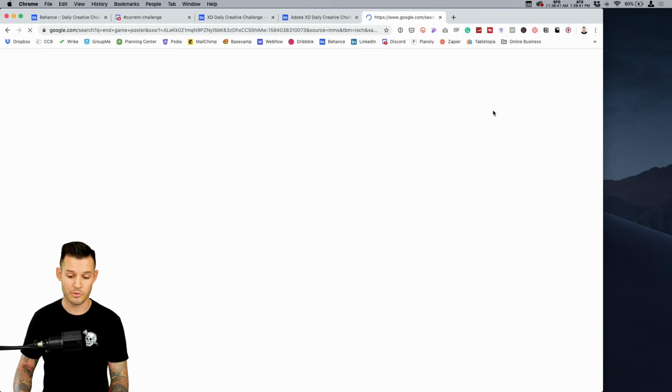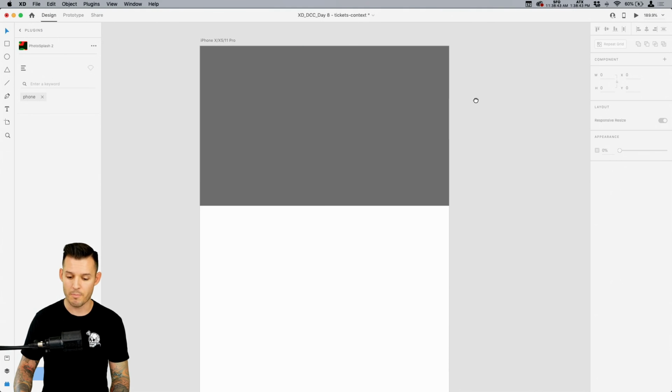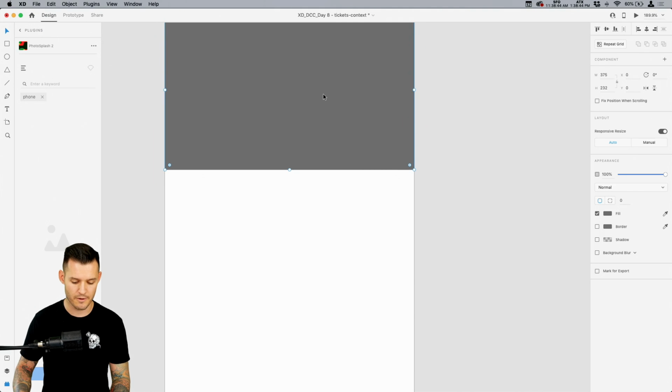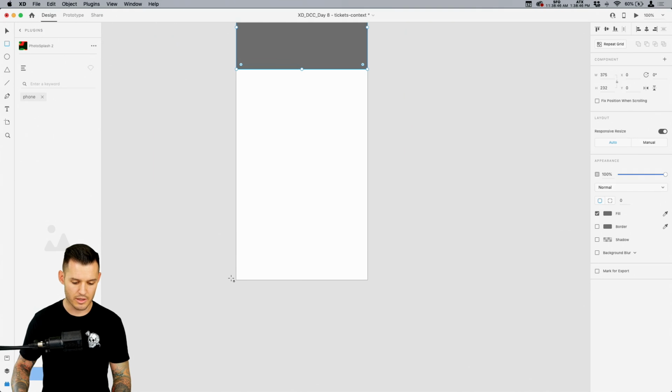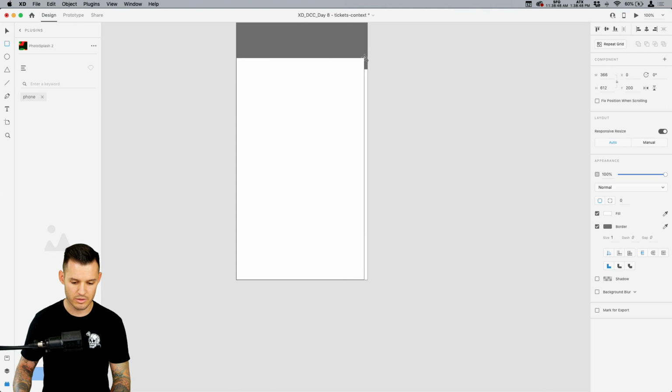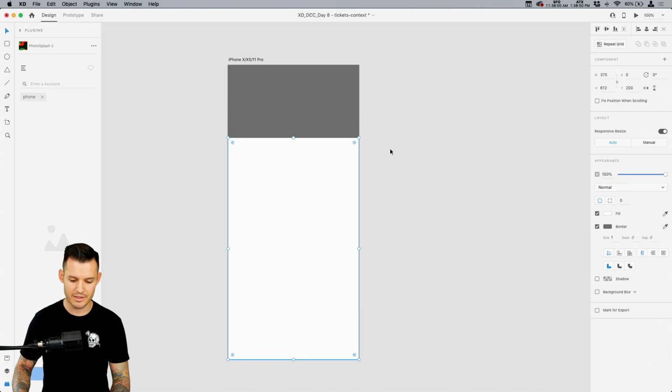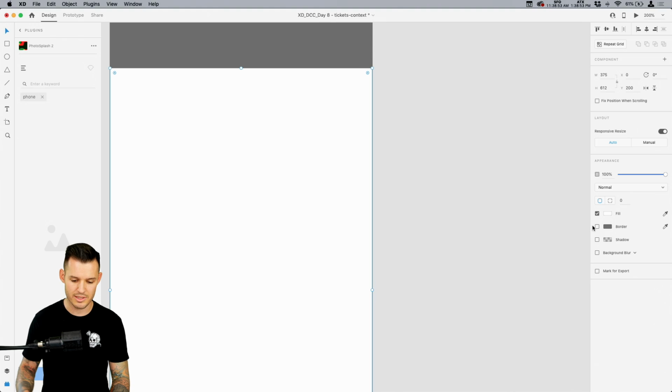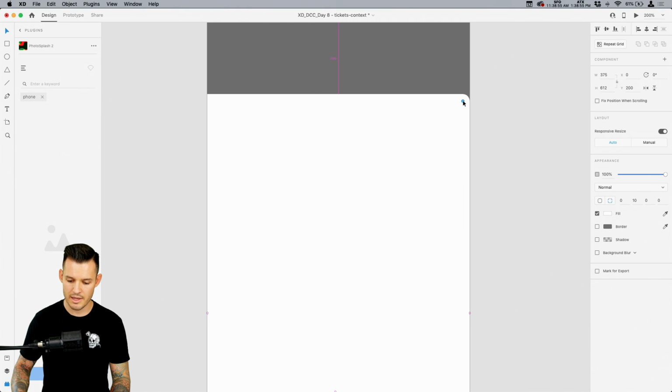So while that's downloading with my slow internet connection, let's go back, because this is going to be our image here. And then we're going to want to do another rectangle down below that overlaps. I just love that card style so much. So let's zoom in and let's just round this corner. What are we doing, 10 there? Okay, let's do 10 on each side.